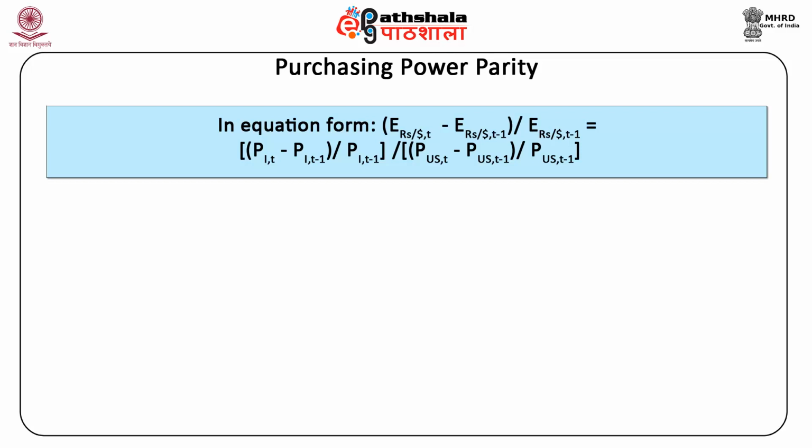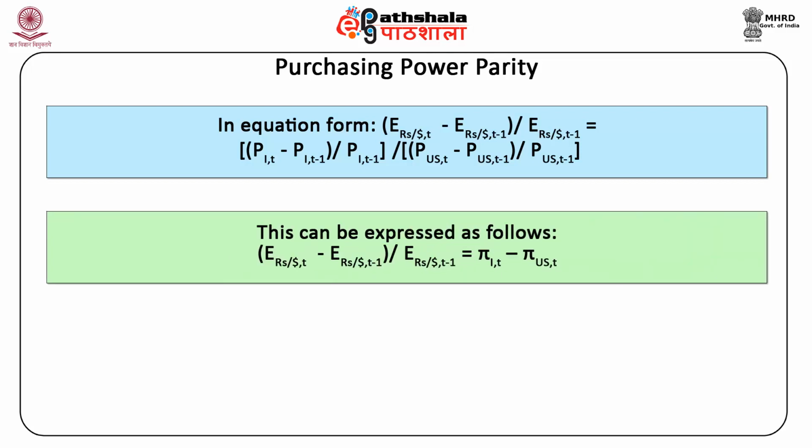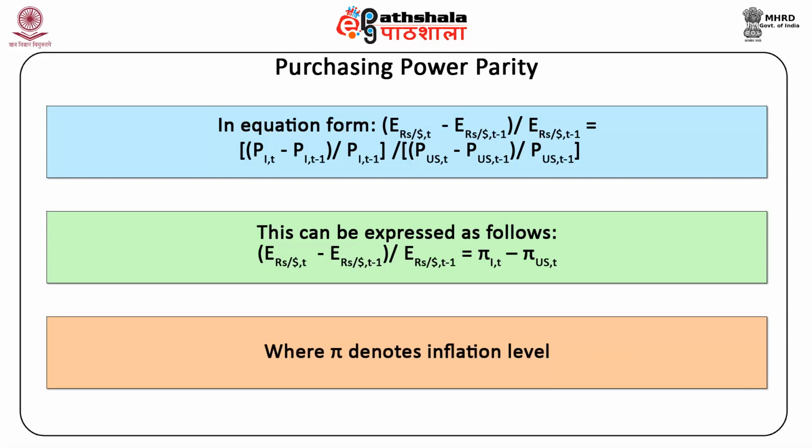Or, in other words, this can be expressed as follows: (E rupees per dollar, t minus E rupees per dollar, t minus 1) divided by E rupees per dollar, t minus 1 is equal to pi 1, t minus pi US, t, where pi denotes the inflation level.